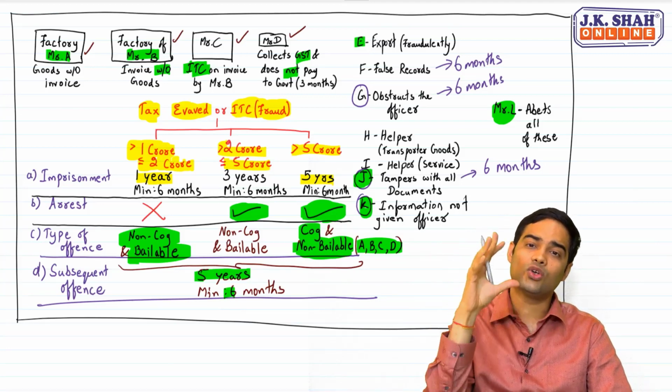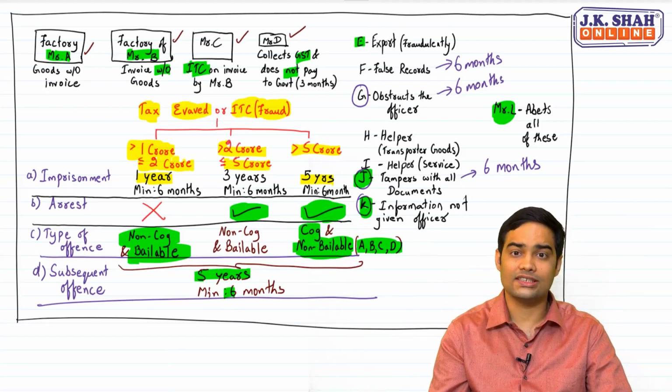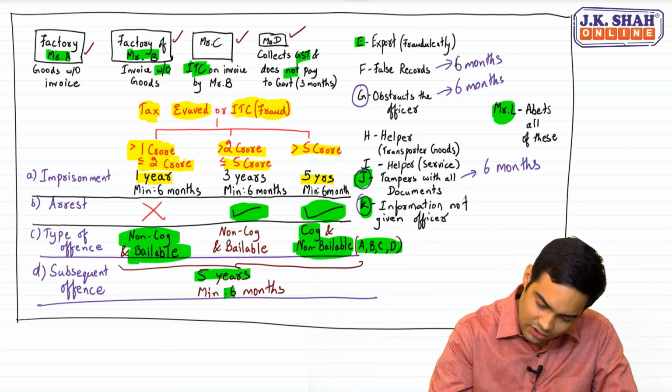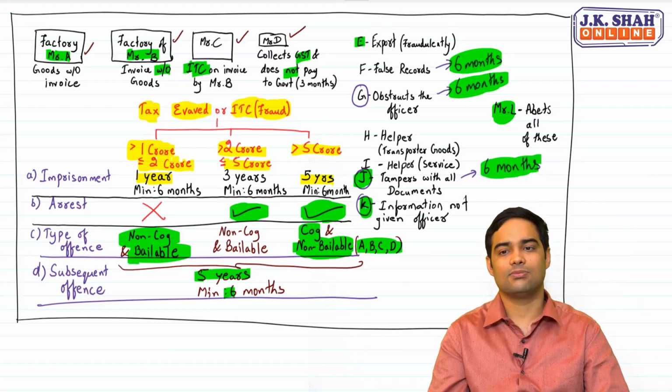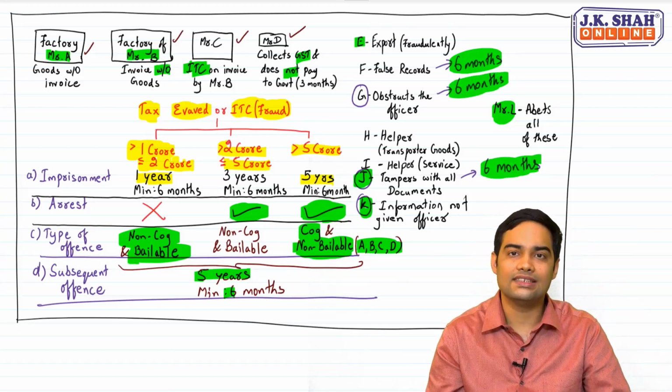So this is how you can remember all these provisions. Plus, for false records, the jail term is 6 months, obstructing an officer 6 months, tampers with evidence 6 months. For these 3 offences, it is 6 months.